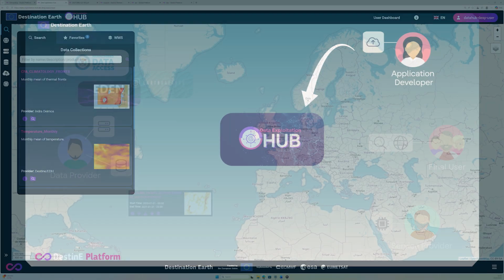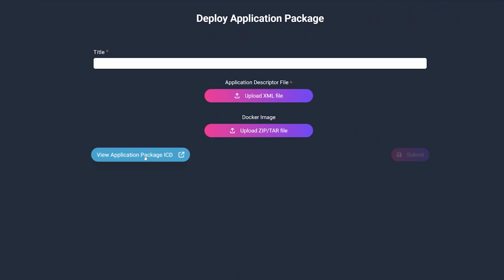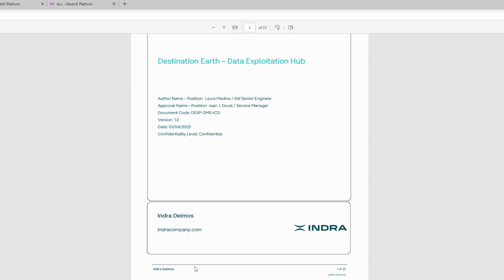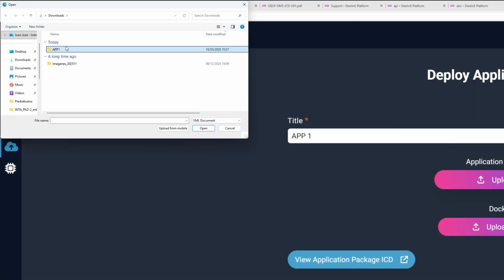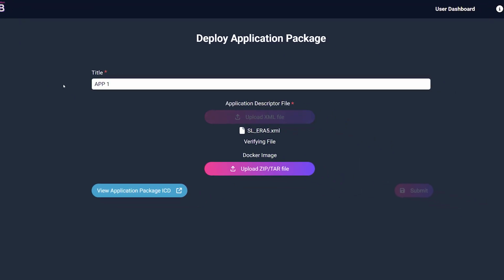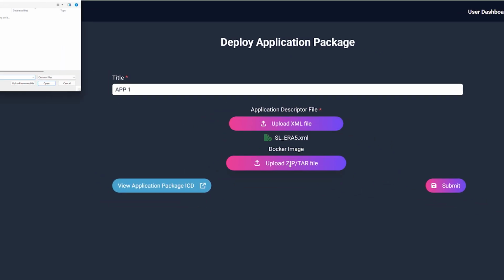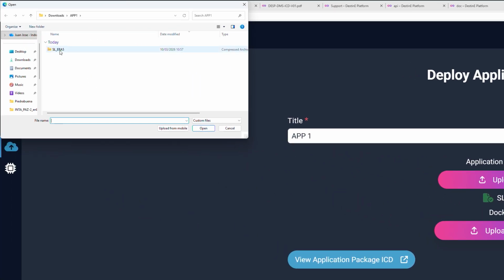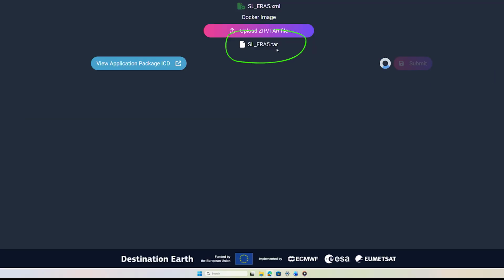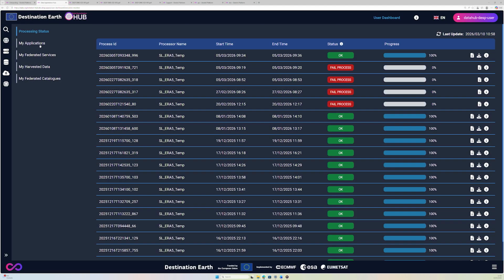Application developers can deploy their algorithms to expose them as ready-to-use processing services. The deployment is based on an XML application descriptor file that contains relevant metadata and an application artifact as a Dockerized algorithm. Several algorithms have been already integrated in the service, while owners of algorithms can be considered as potential users.